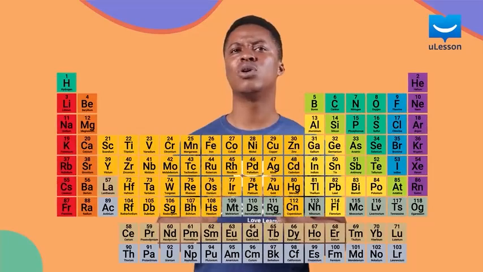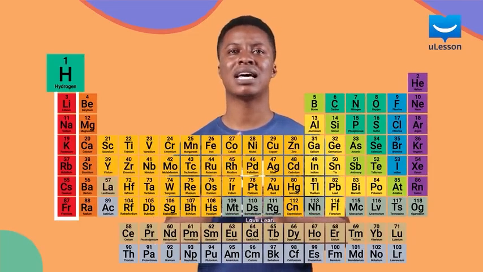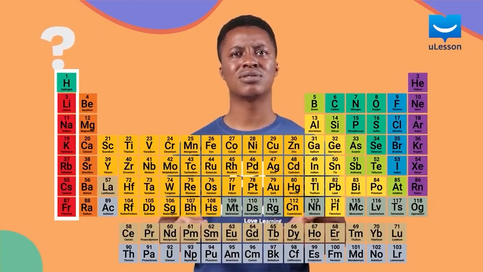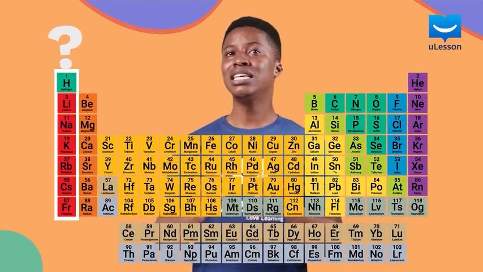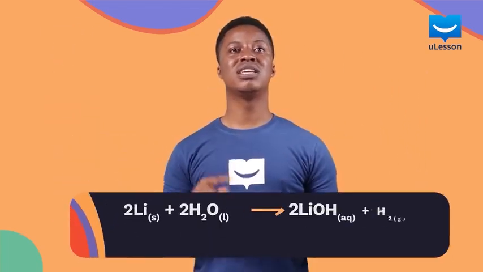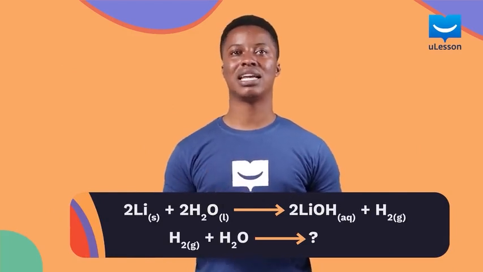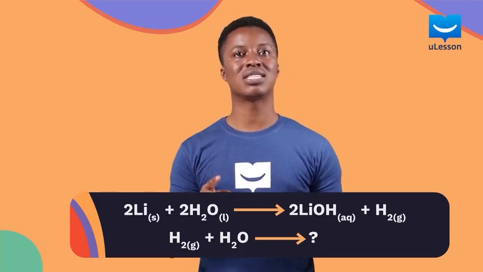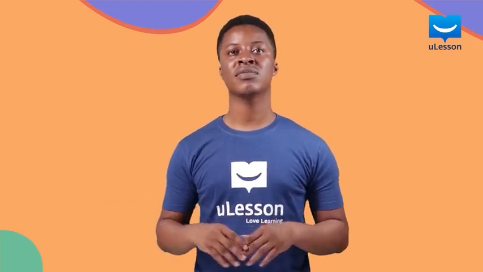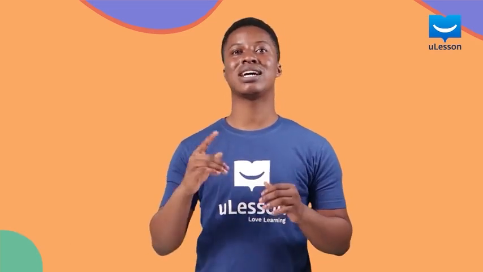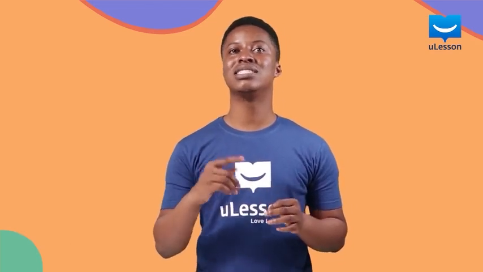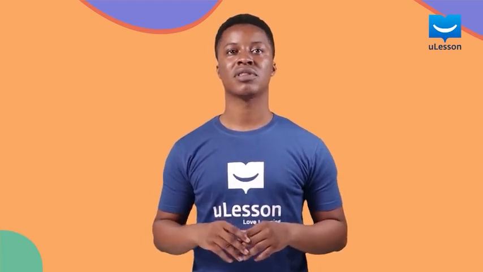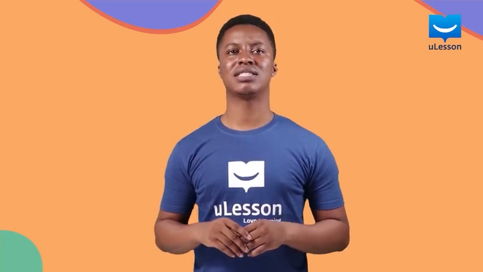But why is everyone in group 1 in this family except hydrogen? Did they kick hydrogen out? Well, first of all, these elements are called alkali metals because they react with water to form alkalis. But hydrogen is already present in water, so it does not react with water to form alkalis. Hydrogen is actually classified as a non-metal, and this is because it is able to accept an electron from most elements in the periodic table, and that is a typical behavior of non-metals. Meanwhile, let's get back to the alkali metals.